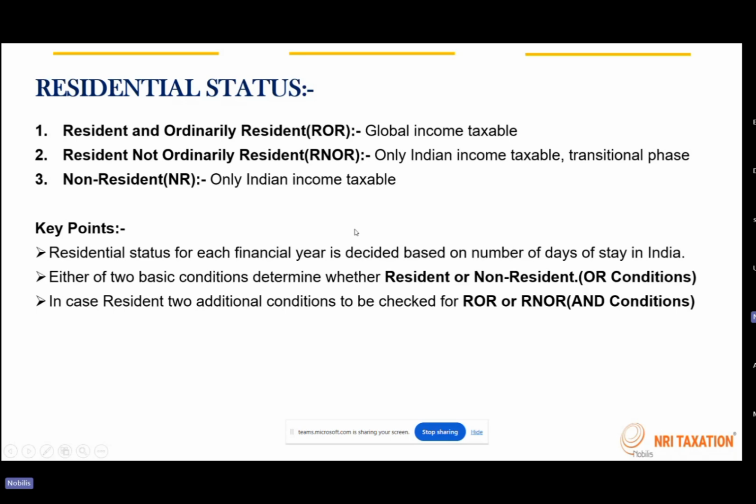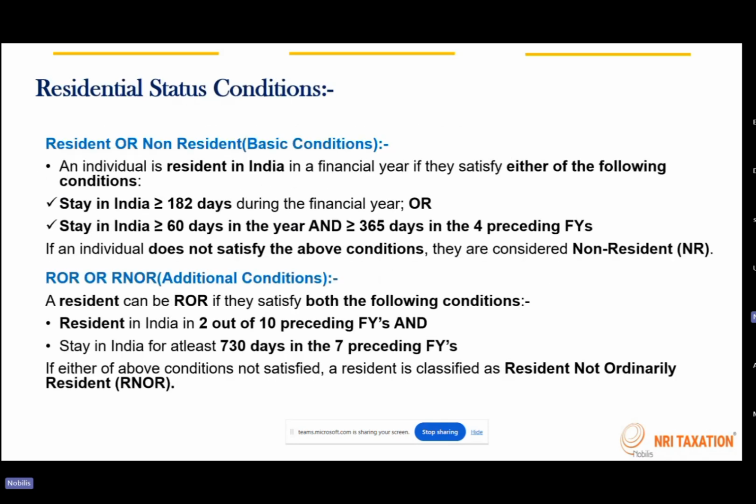So in the upcoming slides, we have done a detailed comparison of the differences between all three statuses, from the tax perspective and from the disclosure and compliance perspective. We'll be looking into it in more detail. To arrive at the residential status of an individual, as I mentioned, the current year's stay as well as the stay details of the preceding few years are considered, and then it is derived. So it's a very detailed computation.